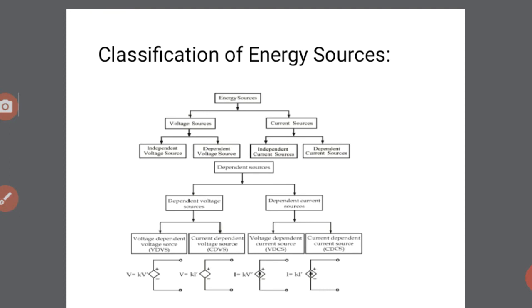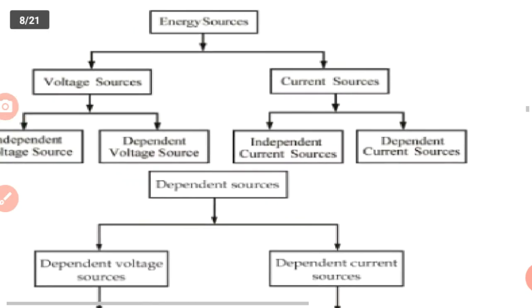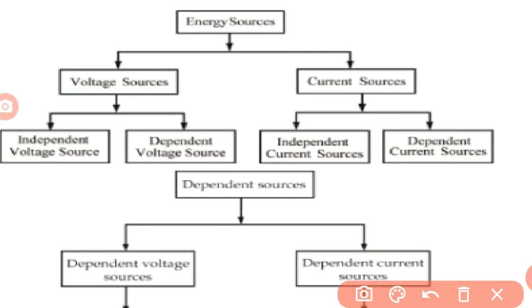Mainly the energy sources are two: voltage source and current source. A voltage source generates the energy in the form of voltage, and a current source delivers the energy in the form of current. Again, these sources are divided into two types: independent sources and dependent sources.